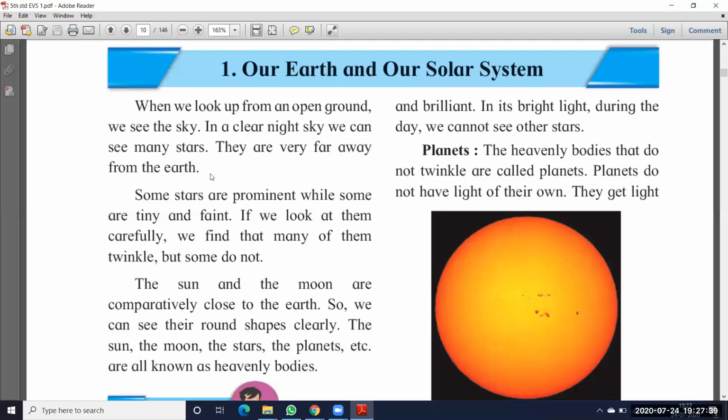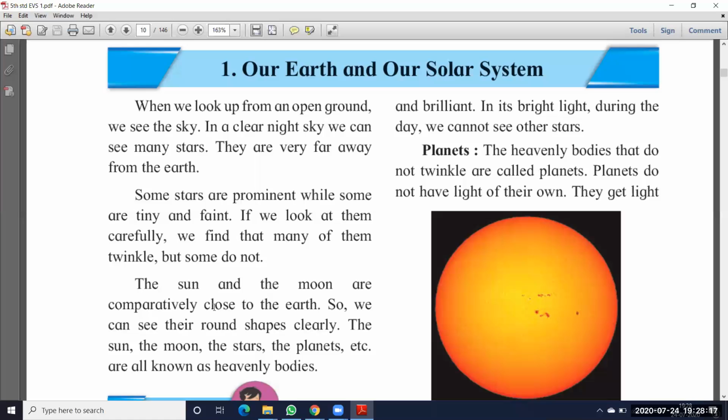That means they are very far from us. Some stars are prominent while some are tiny and faint. If we look at them carefully, we find that many of them twinkle, but some do not. Some stars are big, some stars are very small, and some stars are medium size. And the important thing here is that some stars are twinkling. Twinkling means blinking, like how a light goes off and on. Like that, stars also twinkle, but some stars do not twinkle like that.